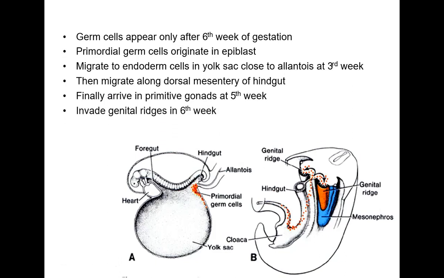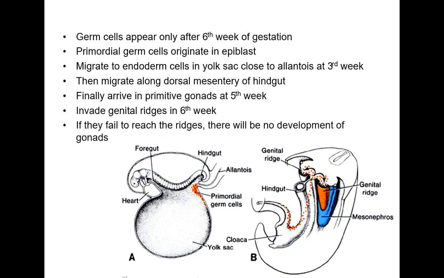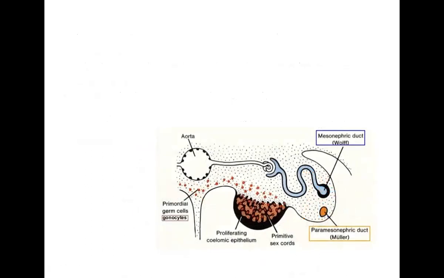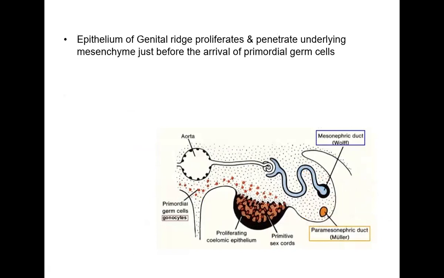Then they invade the gonads, or the genital ridges, in the sixth week. So finally, they reach the gonads at the sixth week. If they fail to reach the ridges, there will be no development of the gonads. As you can see here, the development of these genital ridges or the gonads depends on these cells. If these cells migrate to the genital ridge and reach there, then this gonad will develop. If not, there will be no development of the gonads. This is a very important thing which you should note.